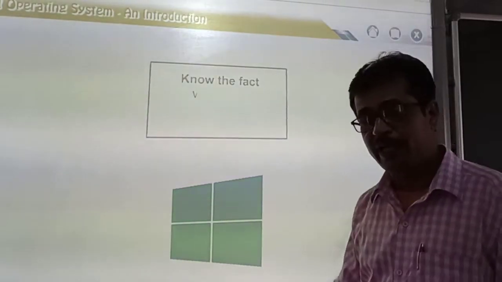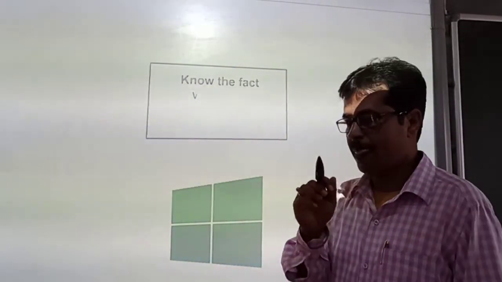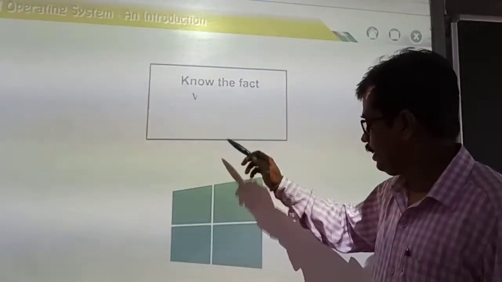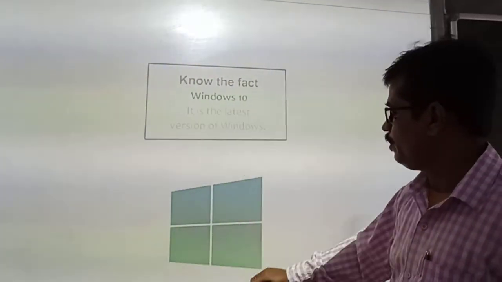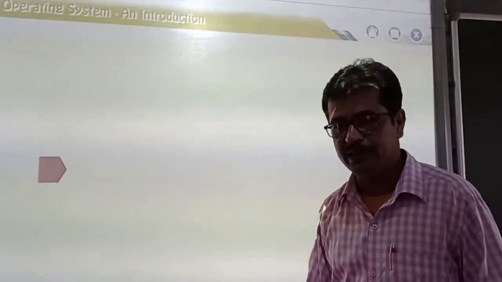Let's see the fact file, what is given in a small box in your book. What is written? Windows 10 is the latest version of Windows. Now children, you should know what is the latest version of Windows. According to your book, it is written Windows 10 is the latest version of Windows.